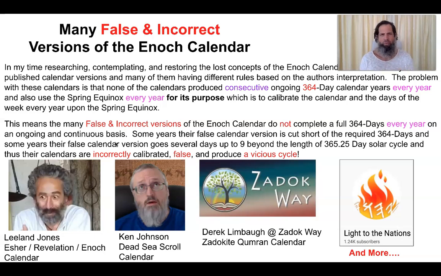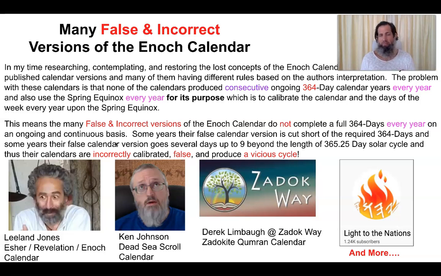But the problem with these calendars is that none of these calendars produce consecutive, ongoing 364-day calendar years every year, and also use the spring equinox every year for its purpose, which is to calibrate the calendar and the days of the week every year upon the spring equinox.